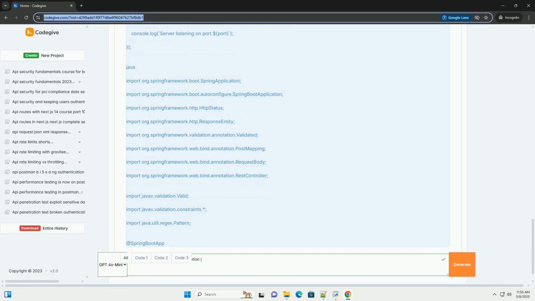Sanitization. Clean or escape input to remove potentially harmful characters. This is often used in conjunction with validation. Error handling. Provide clear and informative error messages to the user or calling system when validation fails. Don't expose internal details that could be used to craft attacks.